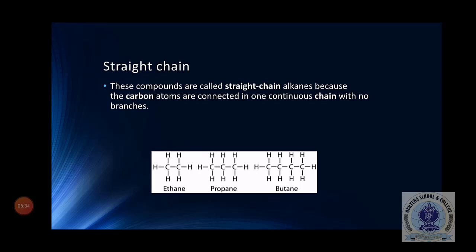As you people can see here, in the first example, ethane, carbon is attached to the carbon and they form a straight chain. Similarly in propane, the carbon atoms are also attached in a straight chain. In case of butane, the carbon atoms are arranged in a straight chain and there is no branching or cycle as well. So these are the examples of straight chain.